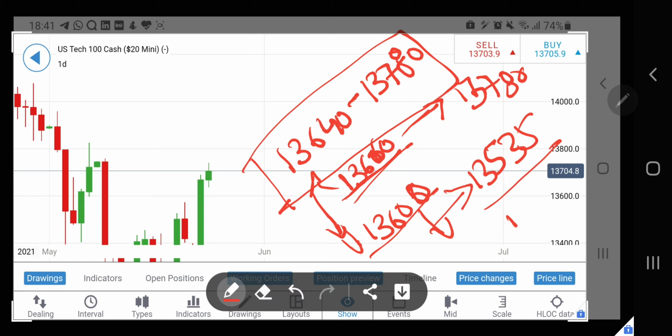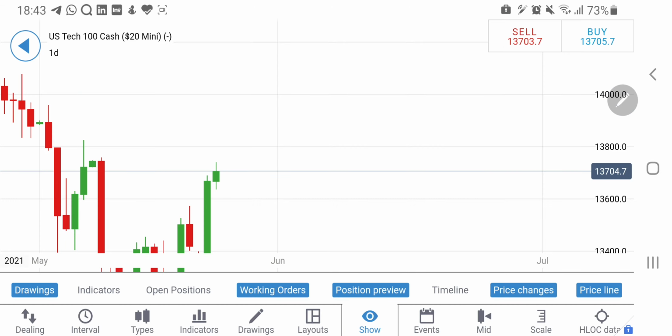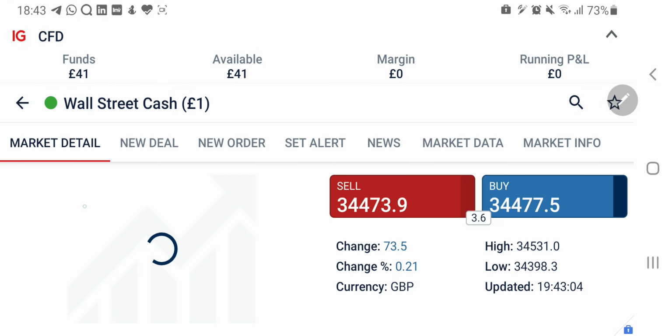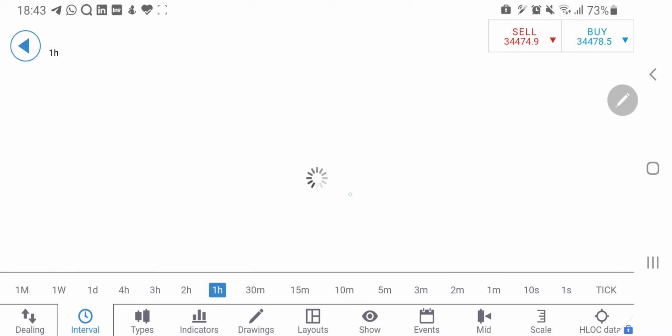On the upside, if it takes away 13,780, then sky is the limit. Again, it will be heading towards 13,900 levels possibly today. So this is for Tech 100, and let's have a look at Dow Jones. What are the Dow Jones charts indicating?